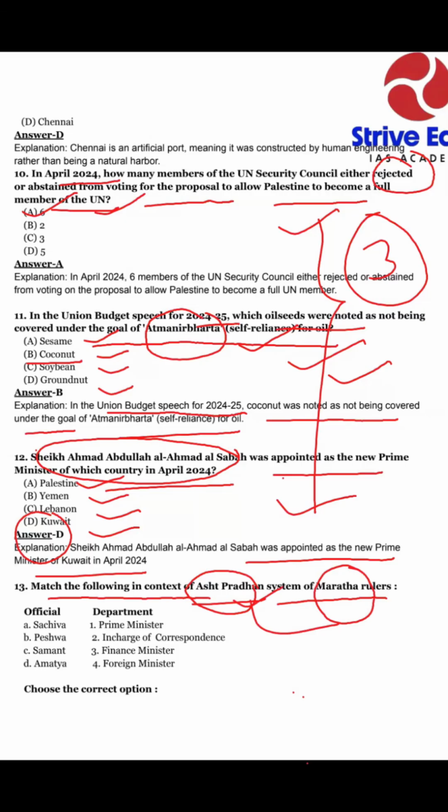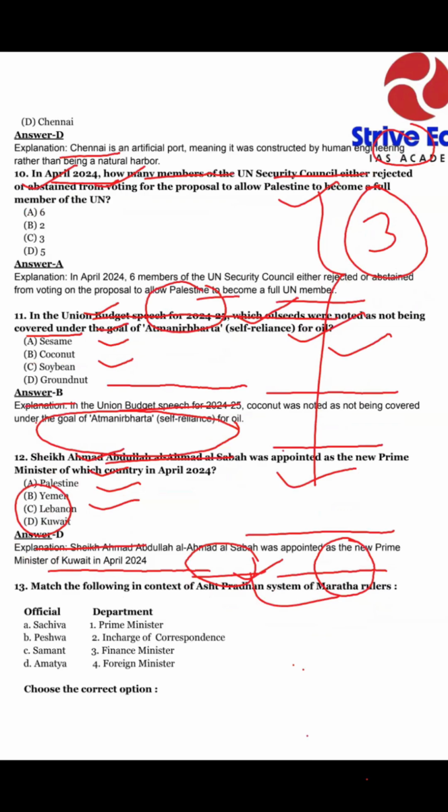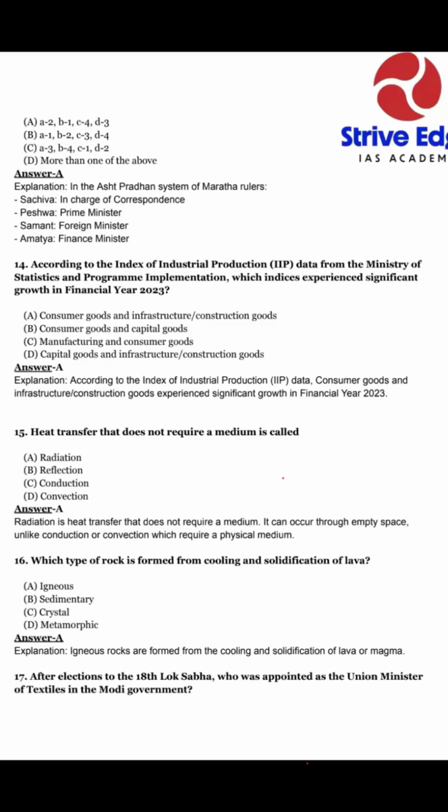Okay, so you can see first, option A, Sachiv. Option B, Peshwa. Option C, Samant. Option D, Amatya. So departments are divided. We try to match their correct options. Okay. Here our answer is option A.